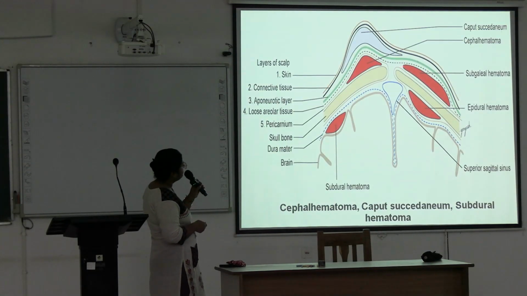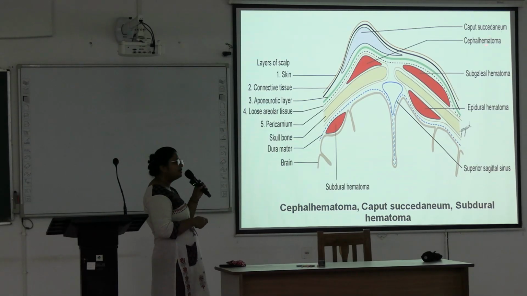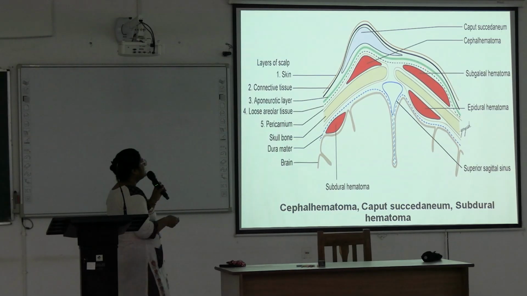See here, this is subgaleal hematoma lying below the galea aponeurotica. Here the cephal hematoma has been shown, and this is epidural hematoma, and this is subdural hematoma, and this is caput succedaneum. Here accumulation of fluid occurs in this subcutaneous layer below the skin. Caput succedaneum is lying superficial to this galea aponeurotica.